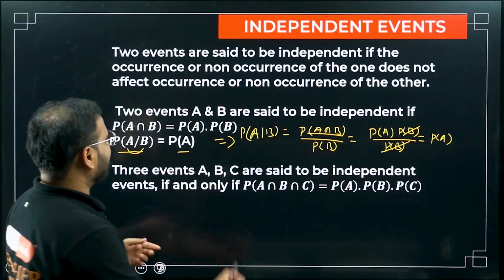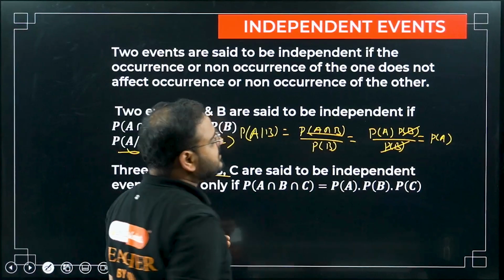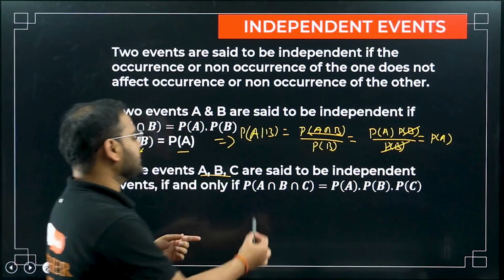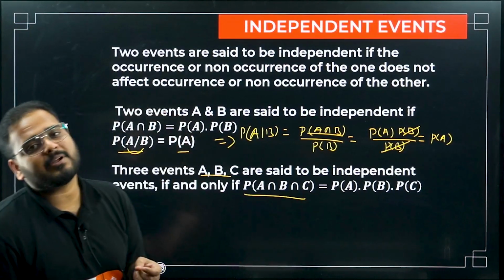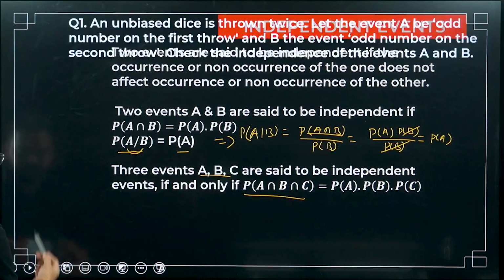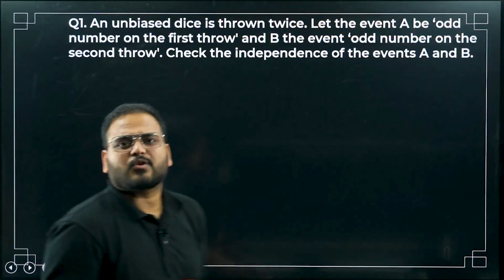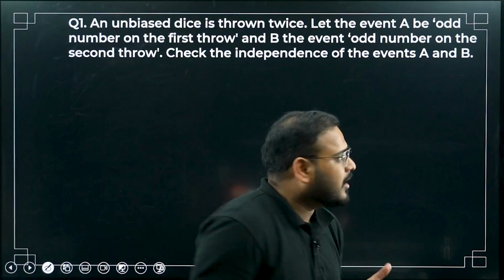If you have 3 events A, B, C that are independent, then you can write the probability of the intersection of A, B, C as simply P(A) times P(B) times P(C). Simple. That's the concept. Let's see the first question.